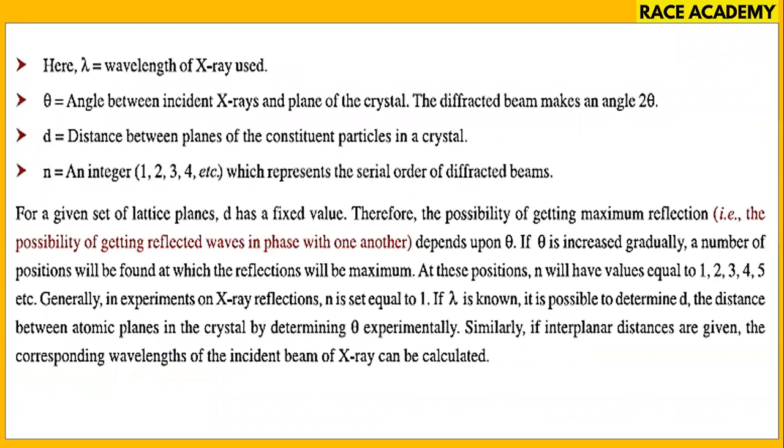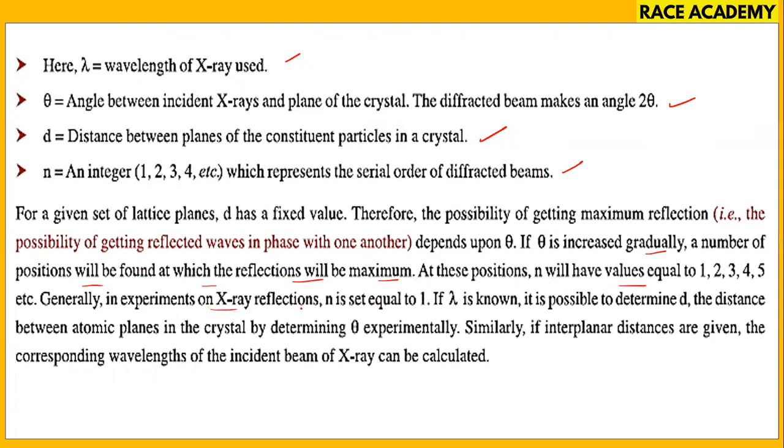Here lambda is the X-ray wavelength, and theta is the angle between the incident X-rays and the plane of the crystal. The diffracted beam makes an angle of 2 theta, and d is the distance between the planes of the constituent particles in the crystal. n is an integer, 1, 2, 3, which represents the order of the diffracted beam. n equal to 1 means first order diffraction, and so on. As theta increases gradually, a number of positions will be found where reflection is maximum, with n equal to 0, 1, 2, 3, 4, 5.